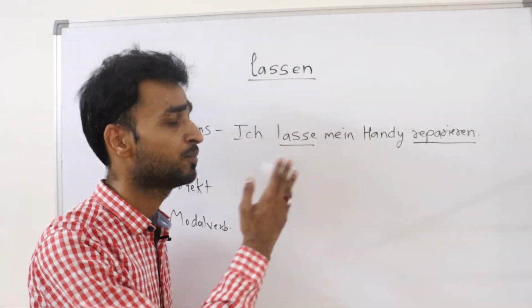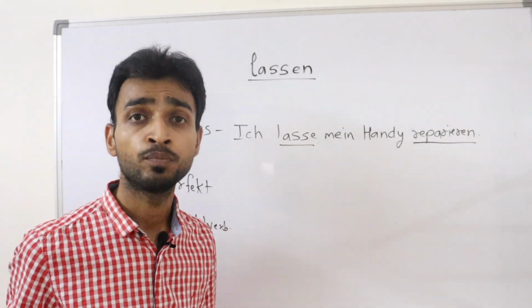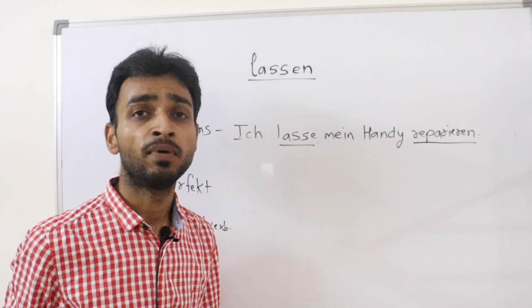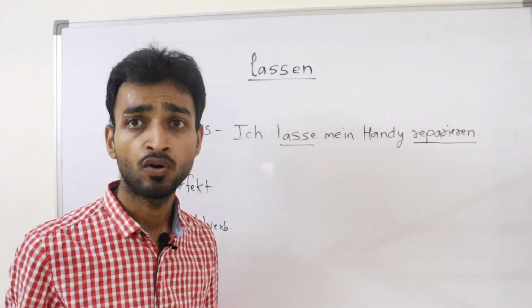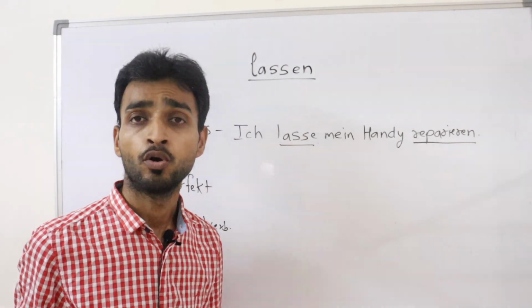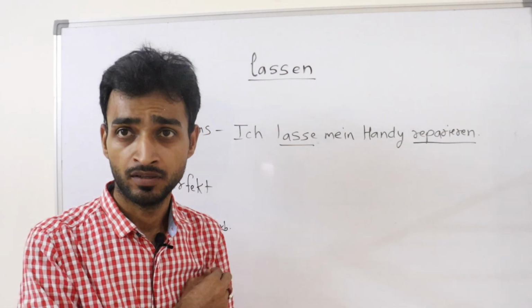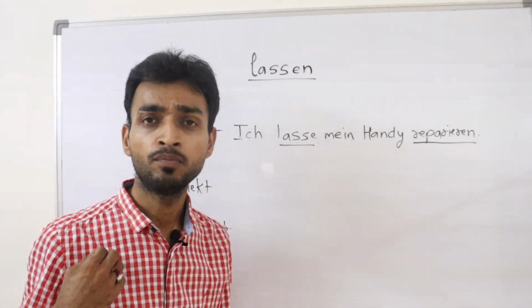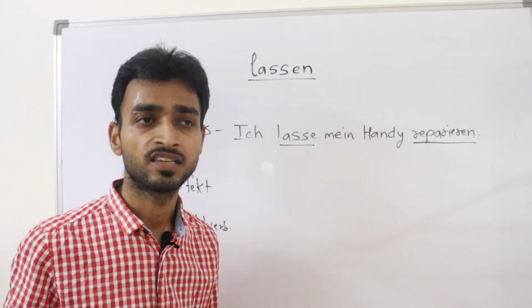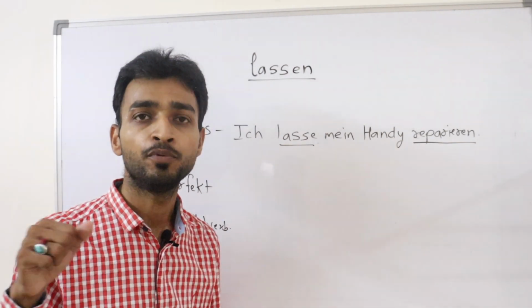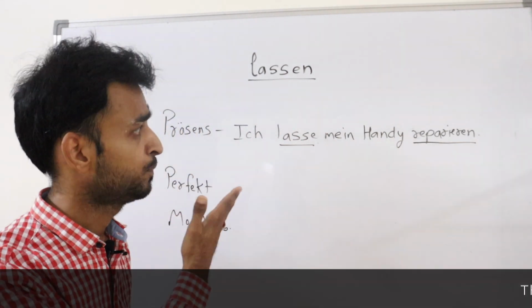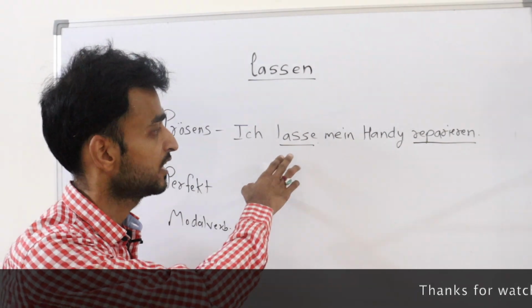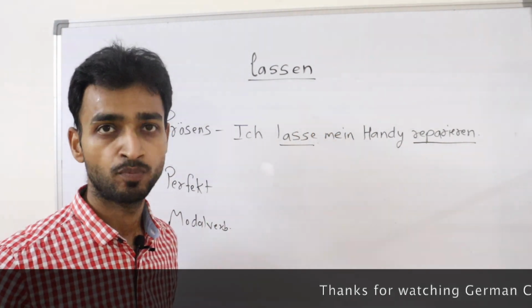Ich lasse mein Handy reparieren, ich lasse mein Auto reparieren, ich lasse meinen Laptop reparieren. So these are all sentences with lassen. Or ich lasse mein Hemd bügeln. Bügeln means to iron. In the book this example is given: ich lasse mein Hemd bügeln. So this is the present tense. Okay, lassen in second place and infinitive in last place.